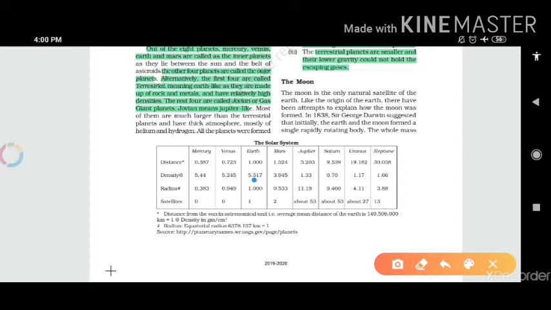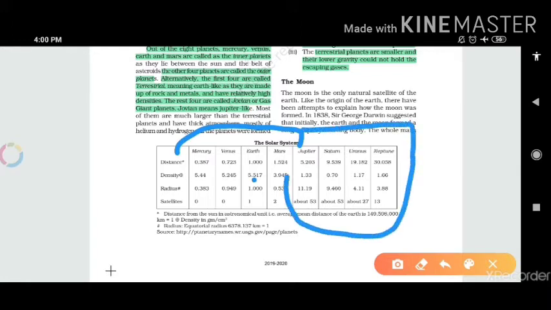The number of satellites, as you can see, Jupiter has about 53 satellites, Saturn also has about 53 satellites, and Uranus has about 27 satellites. But what you must be knowing is that these 4, Mercury, Venus, Earth and Mars, are the inner planets, and on the other hand, Jupiter, Saturn, Uranus and Neptune are the outer planets.